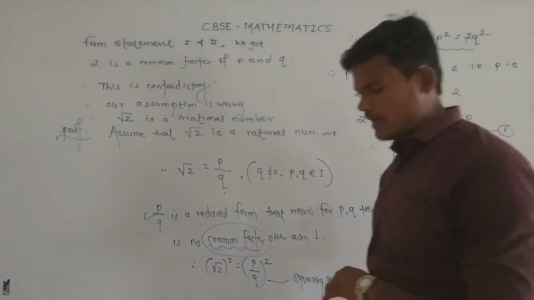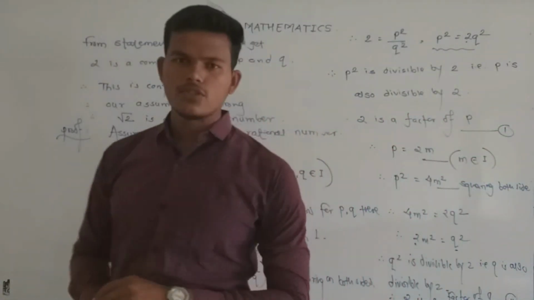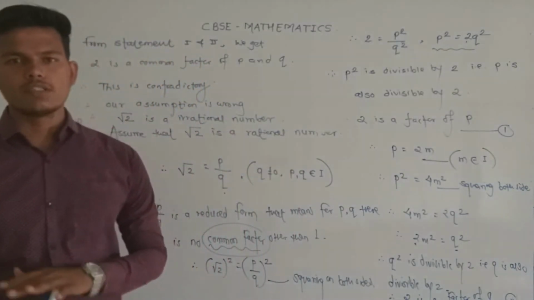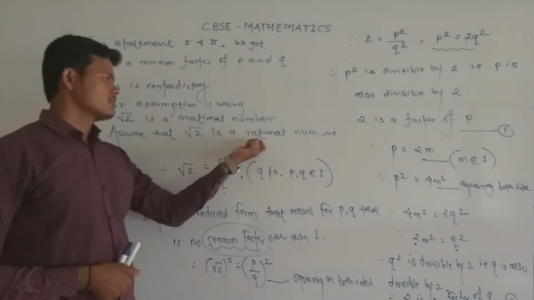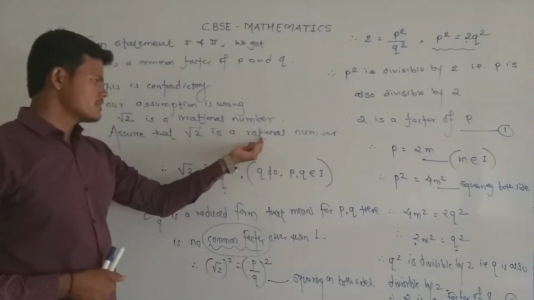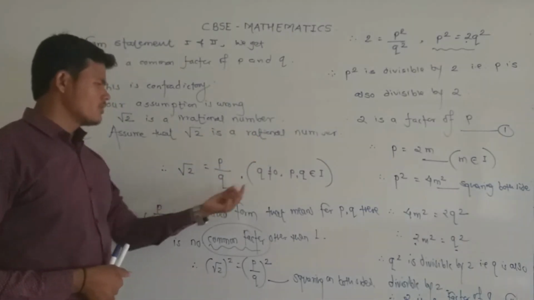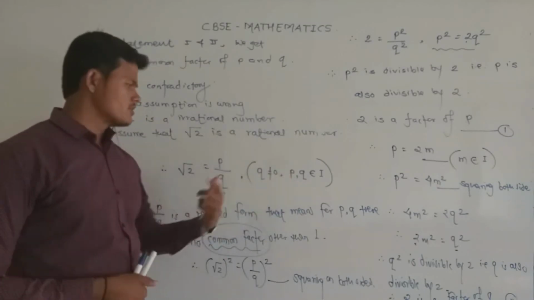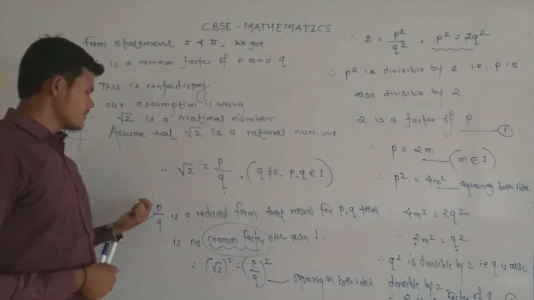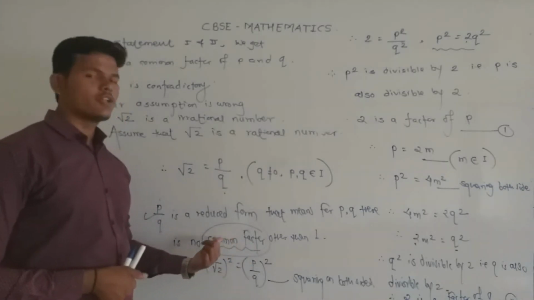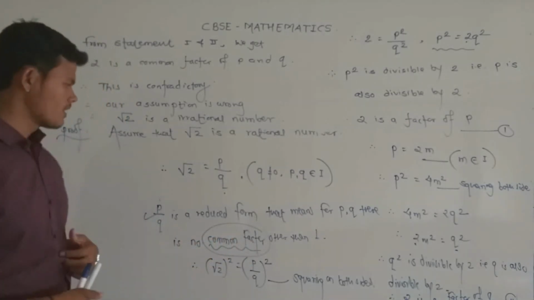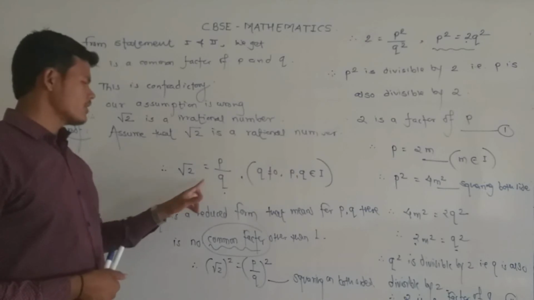An indirect proof always starts with the assumption that the part to be proved is false. So here we assume that under root 2 is a rational, and rational numbers are in the form of p by q, where q is not equal to 0. Here the main property about rational number is there is no common factor for p and q except 1. Then we make squaring on both sides.